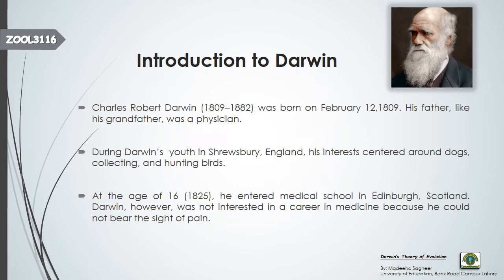But what happened? He could not bear the sight of pain, and he was not at all interested in medicine, because at that time the medical field was not that developed, and he couldn't see the blood. He witnessed an operation on a small boy, which he could not bear, and ultimately he quit the field of medicine.